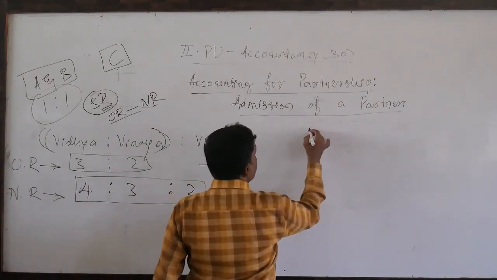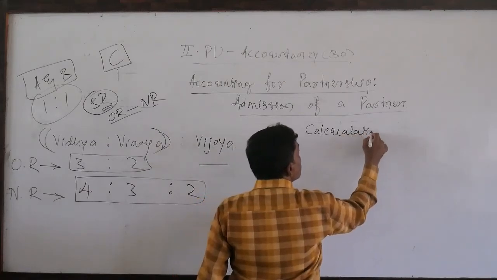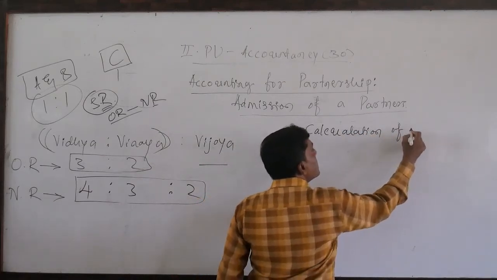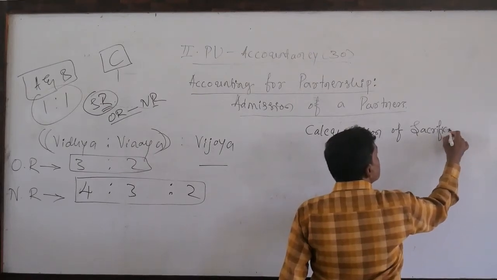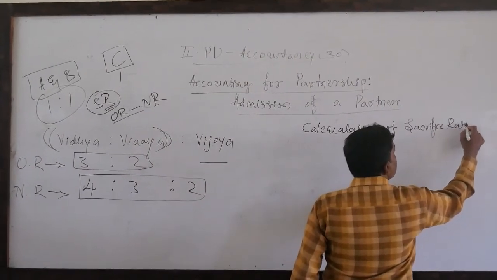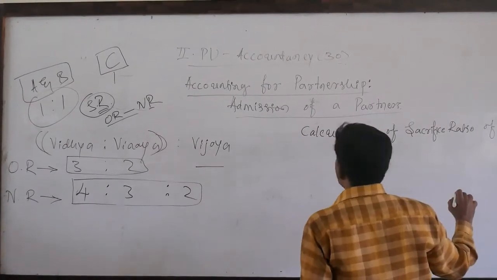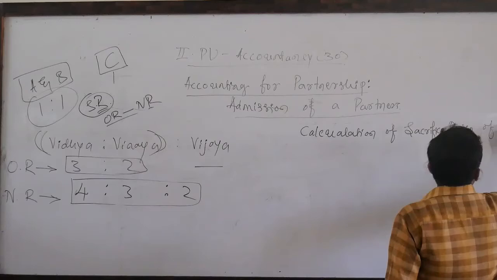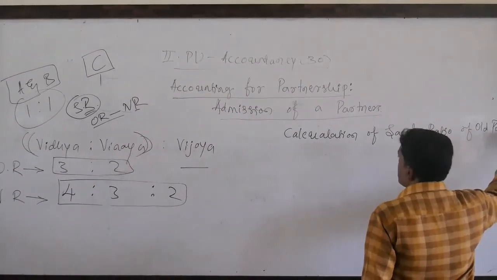Okay, take down the heading: calculation of sacrifice ratio of old partners.